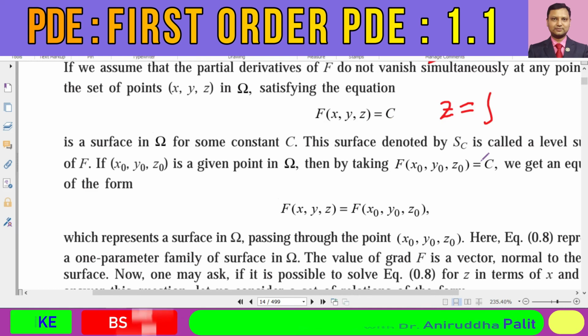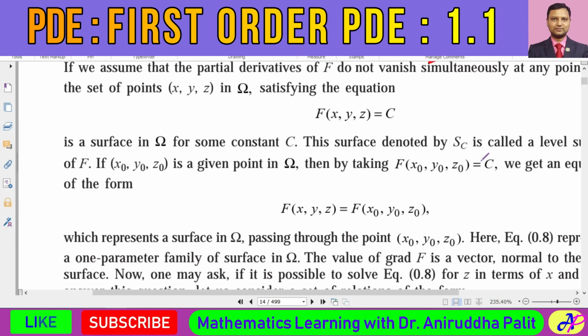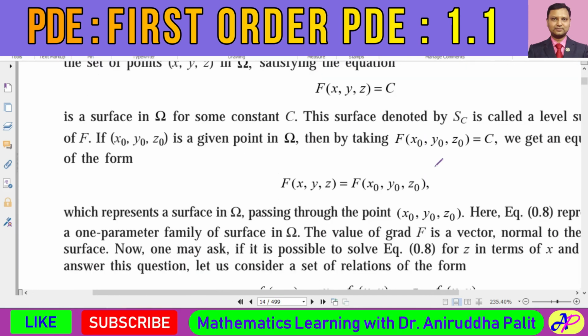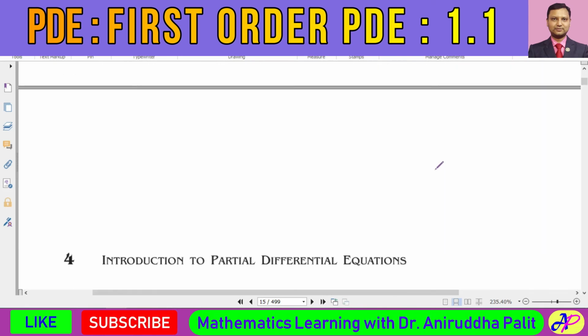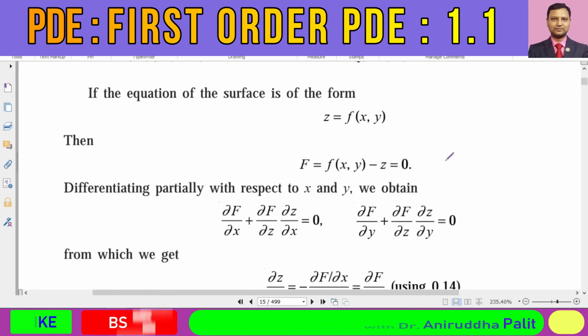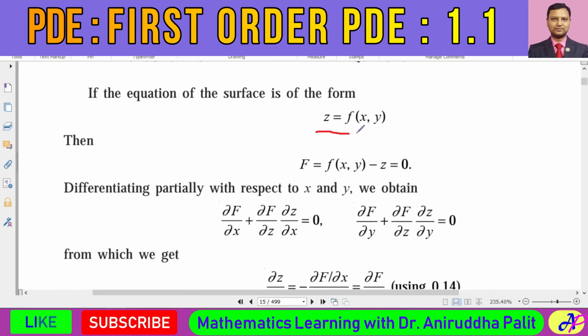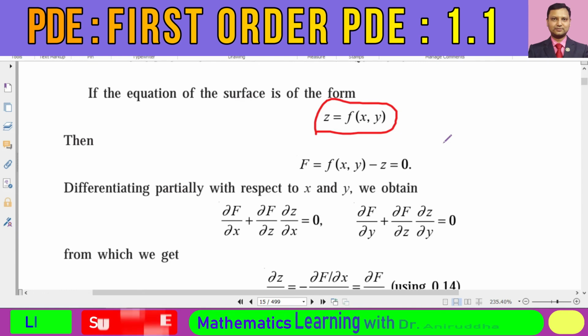We can consider this level surface as the solution to the differential equation, and this quantity z is equal to f of x comma y would be the explicit representation of the solution. Got it?